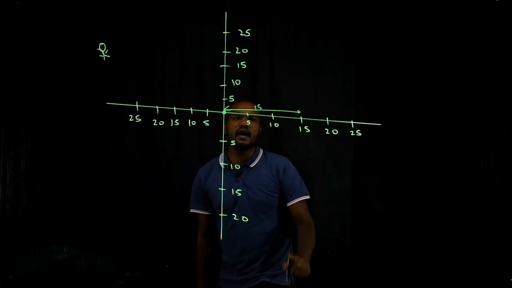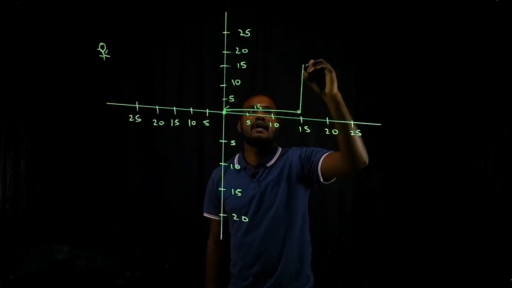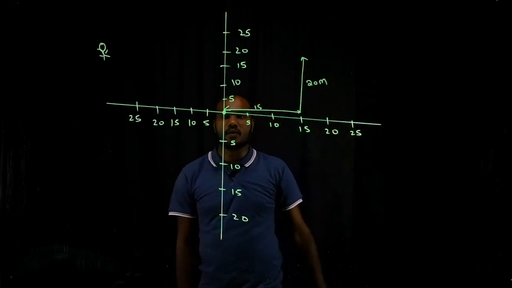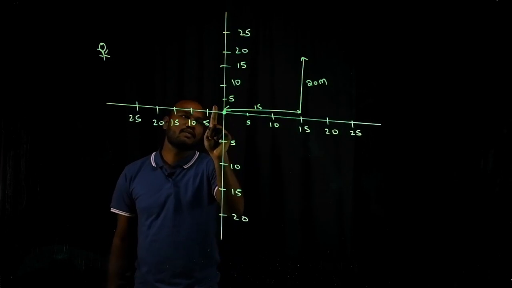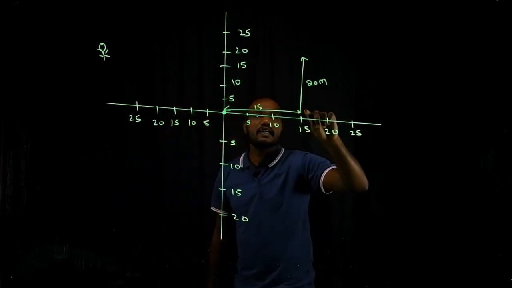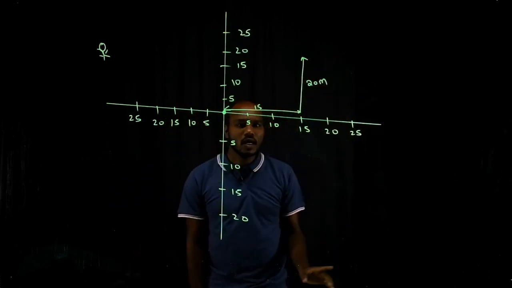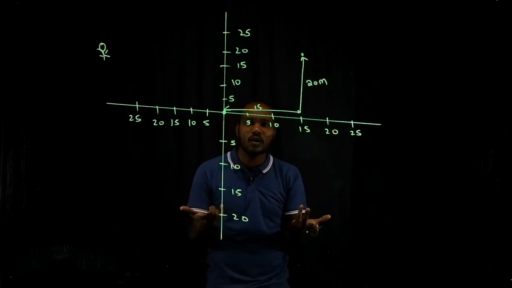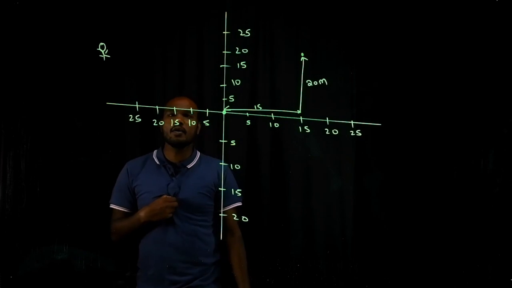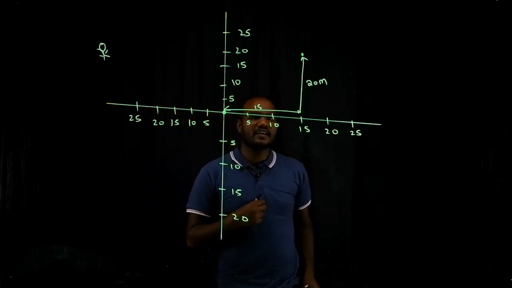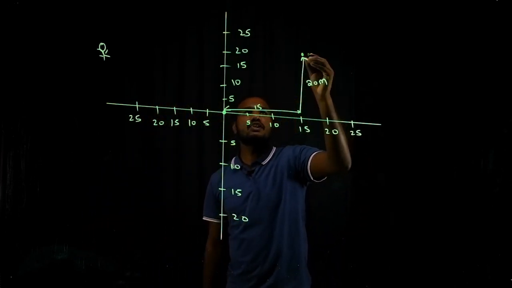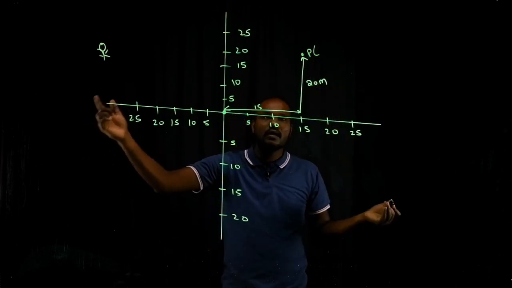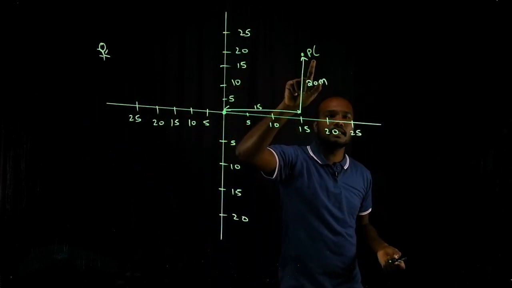And again he started to hike. How many meters? He hiked 20 meters. He went 15 meters from here to here, and 20 meters from here to here. Now, if I want to represent this, where is he now? Where is he situated? What is his position? I'll represent his position as a point P, because Puneet starts with P.